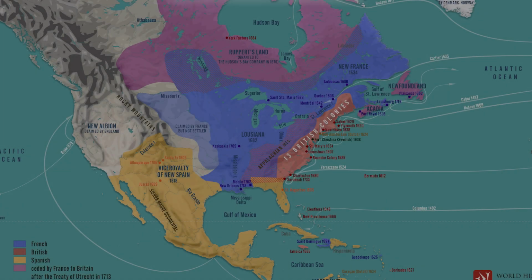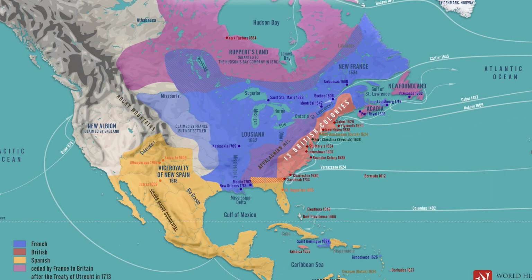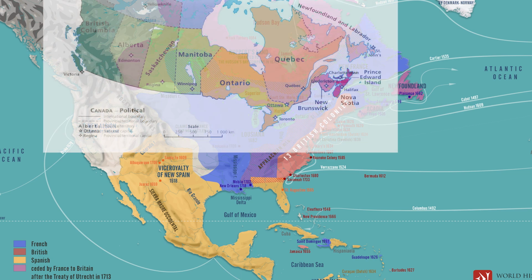In the early 1600s, European powers began to carve out their territories in what is now Canada. The French settled in the St. Lawrence River Valley, establishing New France, while the British established colonies along the eastern coast. These early settlements were the foundations for the borders we see today.